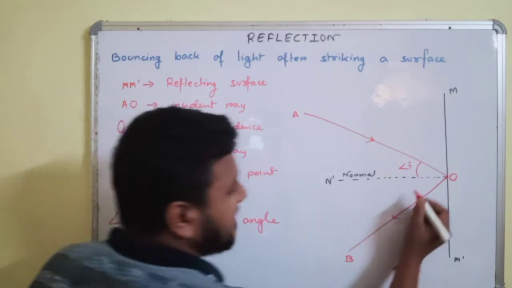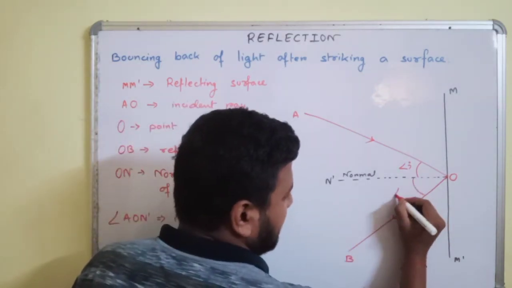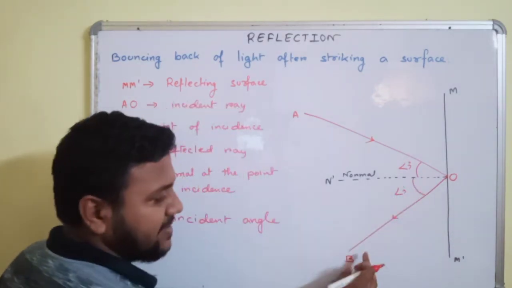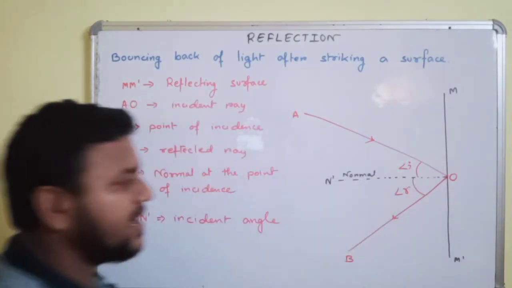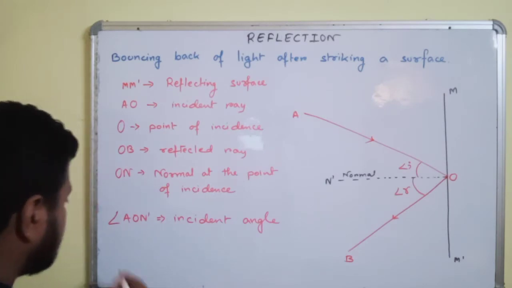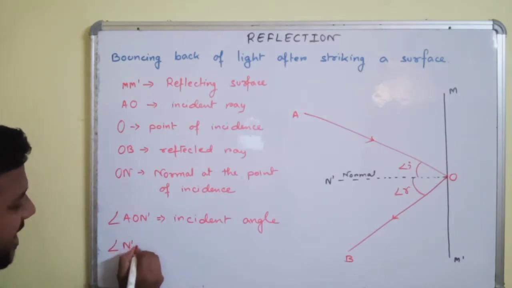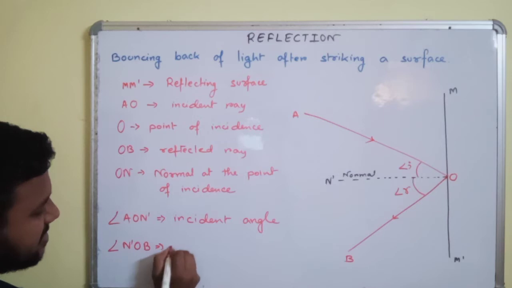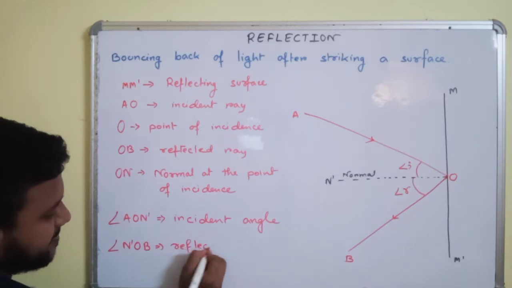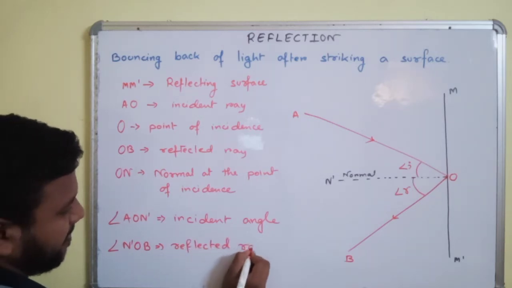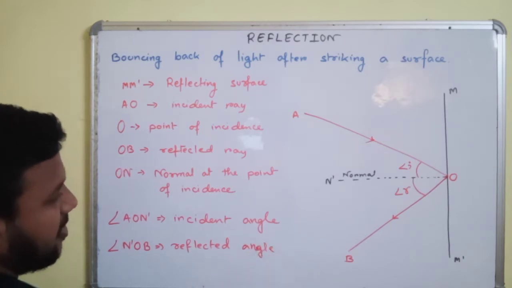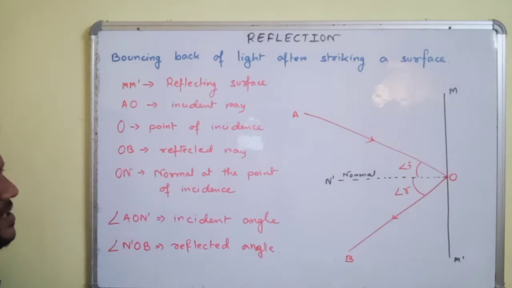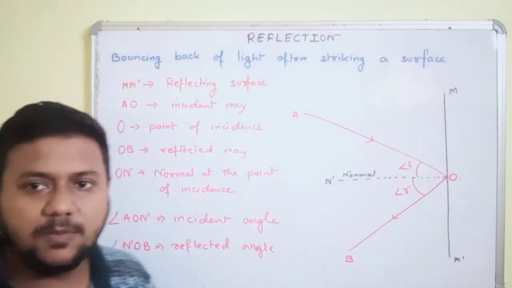Whereas the angle between the normal and the reflected ray will be called the angle of reflection. So angle N dash OB is the reflected angle. So these are the particular terms that you have to know when you are going to learn about reflection.